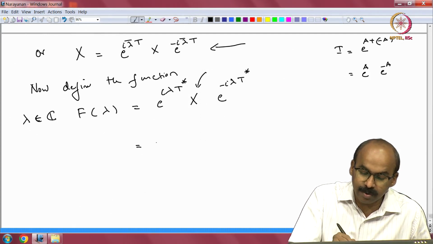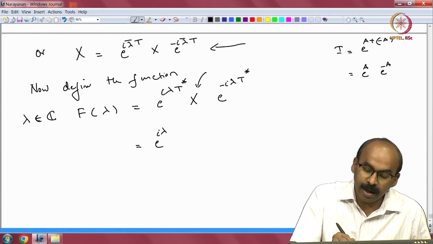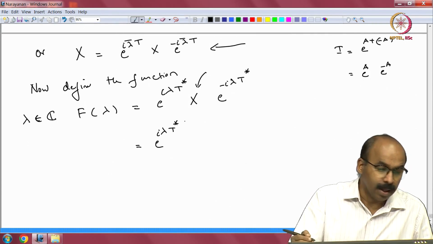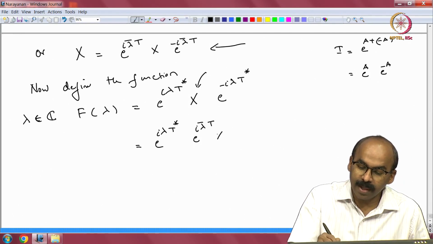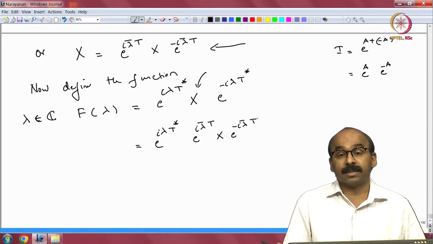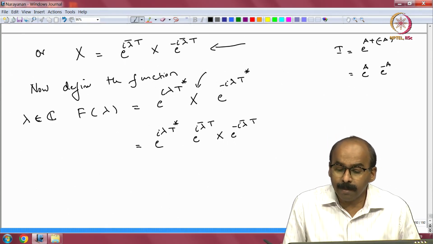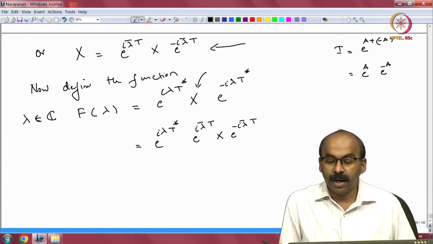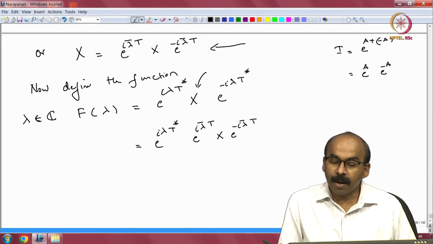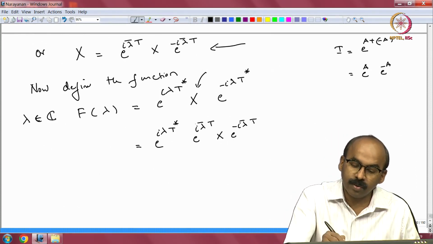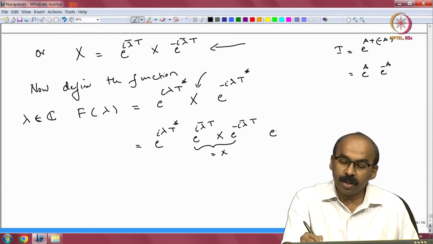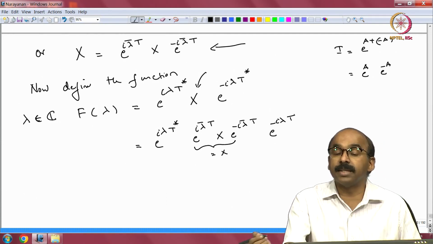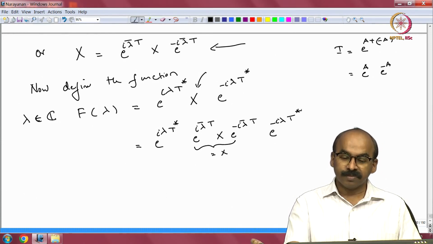So, this is simply e to the I lambda t star, okay, and I have e to the I lambda bar t x e to the minus I lambda bar t, right, that is x now, right, that is actually equal to x. So, I have not done anything, times e to the minus I lambda t star, right.